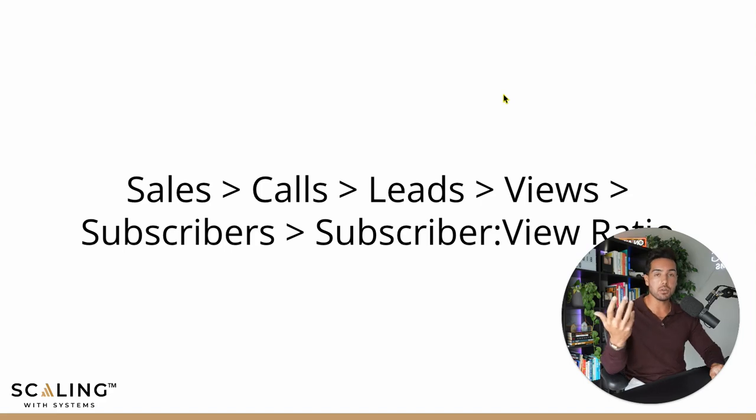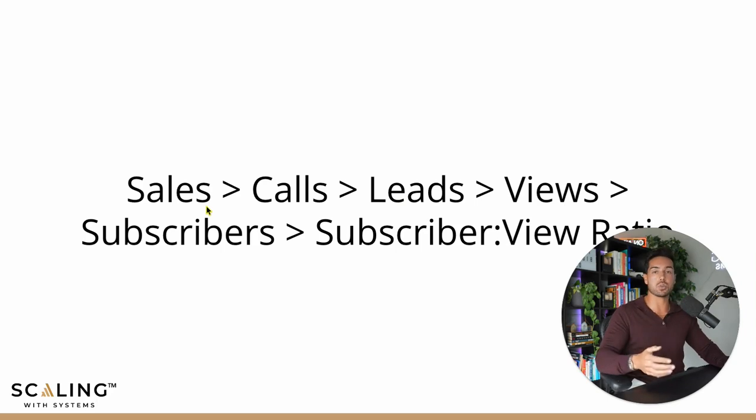So up until, let's say, about 14 to 21 days ago, I was following this order of operations. This is how I prioritize when I'm looking at the type of content that I'm creating. I'm trying to figure out, should I make more of this content? So the first is sales. Is this bringing in more sales for my business? The second is calls. Is this bringing in more qualified calls? The third is leads. Is this bringing in more qualified leads?